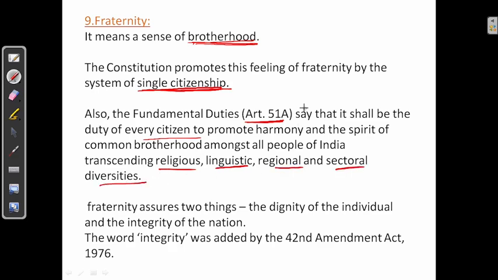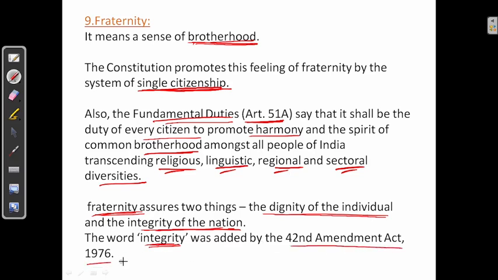Article 51A, fundamental duties, also says that every citizen should promote harmony and the spirit of brotherhood, irrespective of religion, linguistic, regional, and sectoral diversities. Next, fraternity ensures two things: dignity of the individual and integrity of the nation. The word integrity was also added in the 42nd Constitutional Amendment Act of 1976.